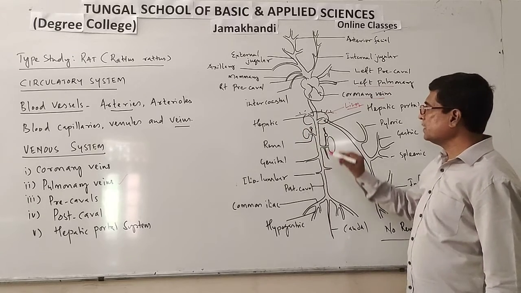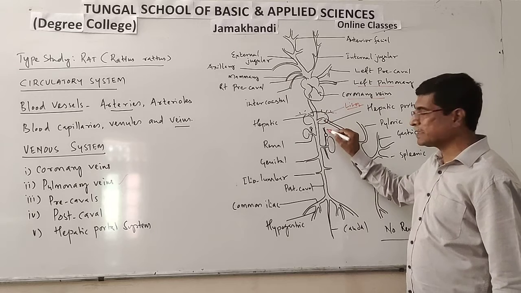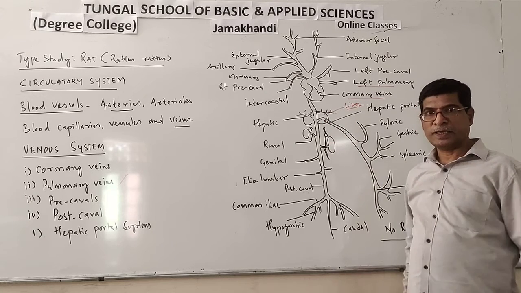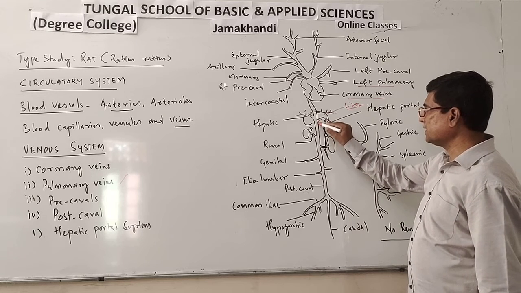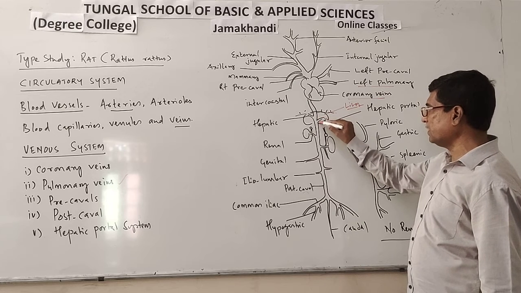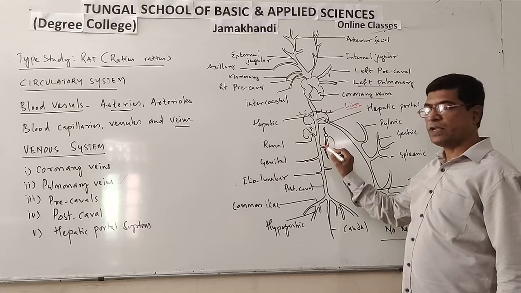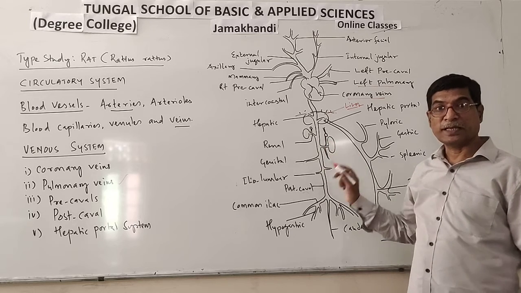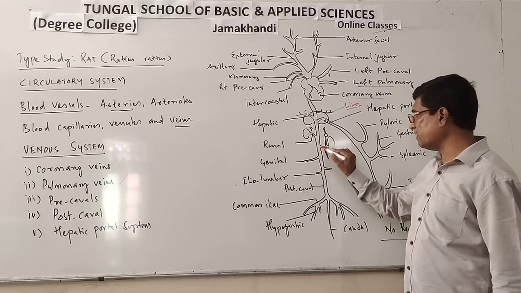From the diaphragm, the phrenic vein collects deoxygenated blood and opens into the renal, suprarenal. Okay, so this is the dorsal aorta, and the post cava runs posteriorly and gives off renal veins. Renal veins collect blood from the kidneys and open into the post cava.